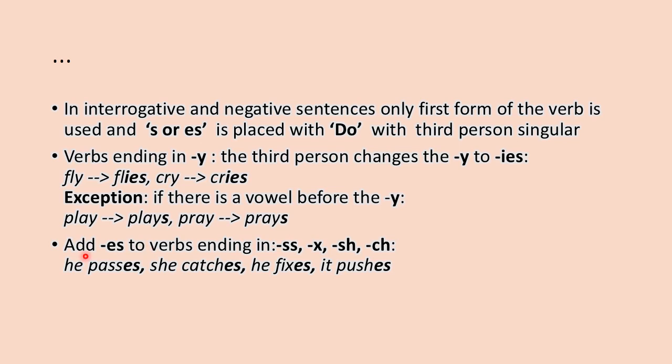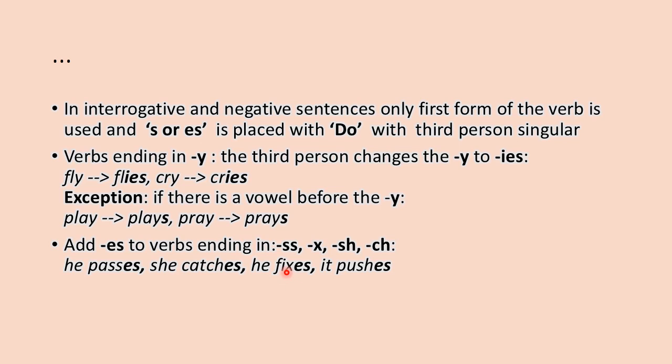So you will add es to verbs ending in double s, x, sh and ch, right? He passes. Yes, here you can find at the end of the verb pass double s. Similarly, here in this verb catch, you can see ch at the end of the verb, so we will place es.